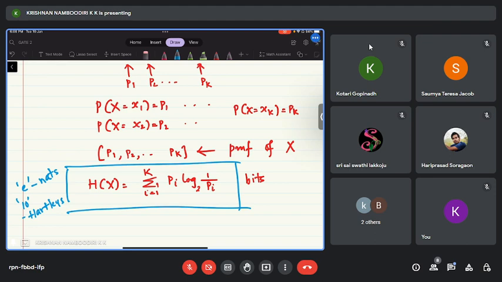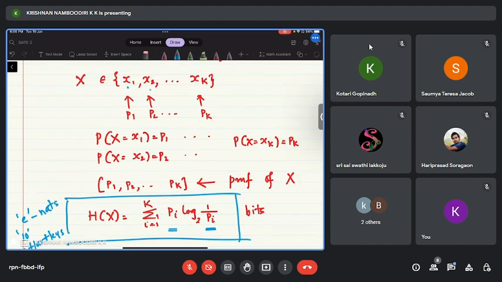Now you can notice one thing here. This H of X does not depend upon X1, X2 or X capital K. Instead, the entropy function H of X depends on the probabilities with which X takes values X1, X2 up to X capital K. Or in other words, H of X depends on the probability mass function or PMF of X.